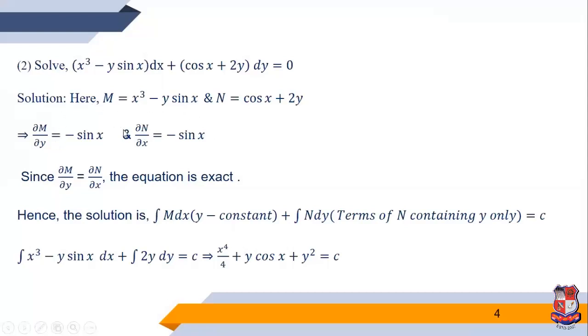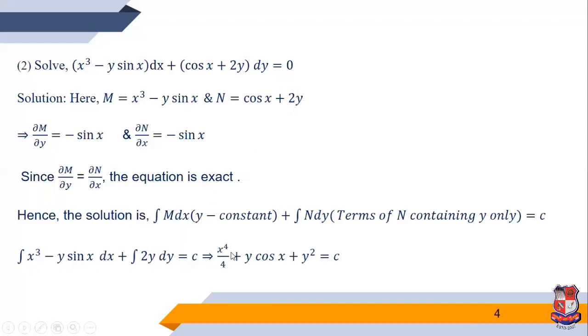Since del M by del y is equal to del N by del x, therefore the equation is exact. Hence the solution is the integral of M dx, treating y as constant, plus the integral of those terms of N containing y only, equal to c. So M is (x cube minus y) into sin x dx, plus, in N, only the term which depends on y, so 2y dy is equal to c.